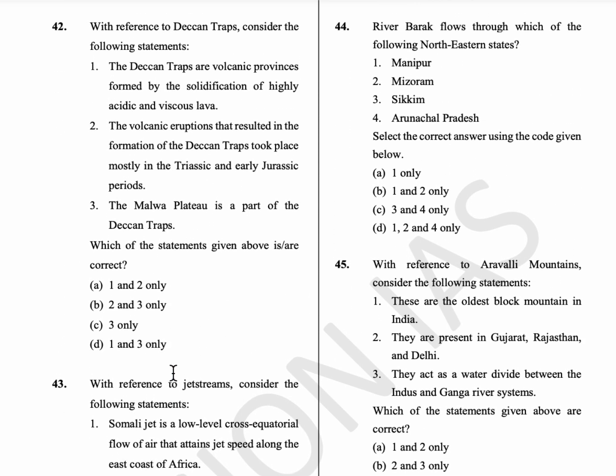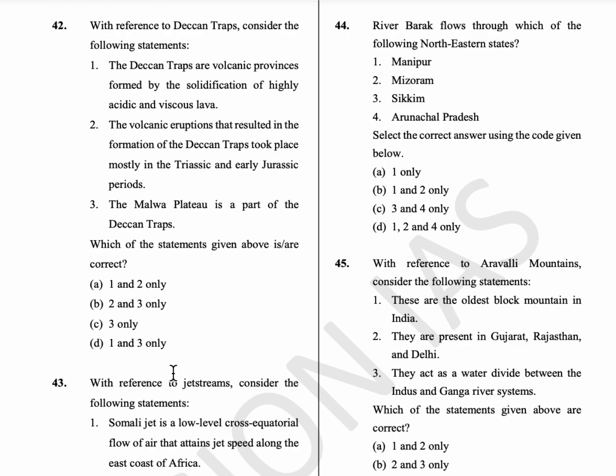44th question, River Barak flows through which of the following northeastern states? The River Barak is an important river in Nagaland, Manipur, Mizoram, and Assam, and it rises in the Manipur Hills. Okay, option B is the answer.